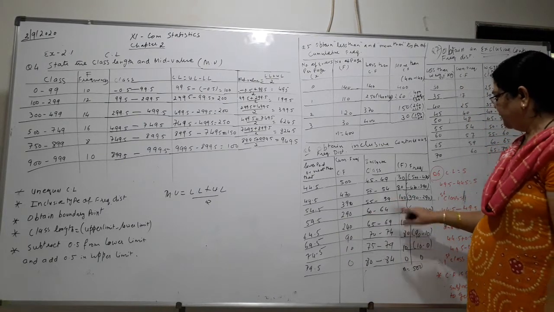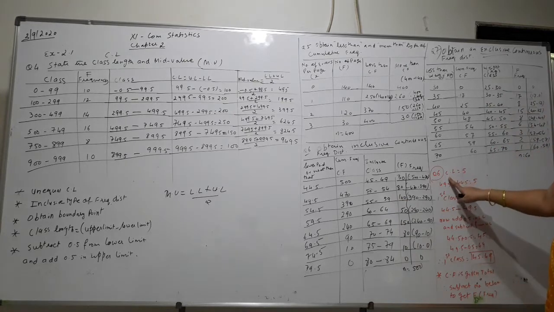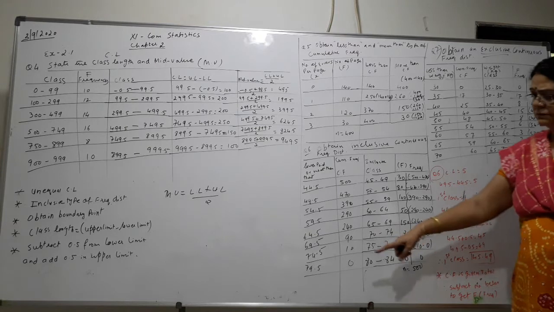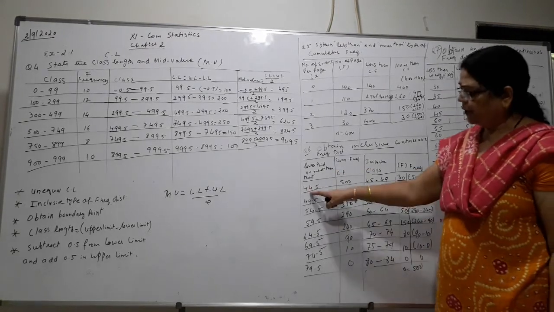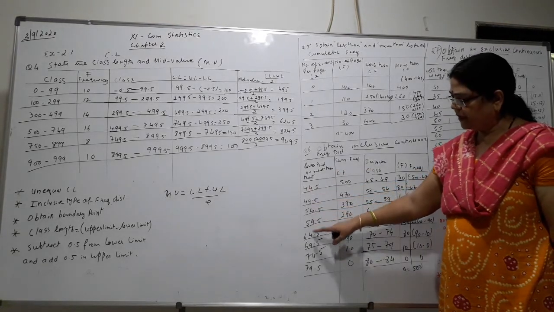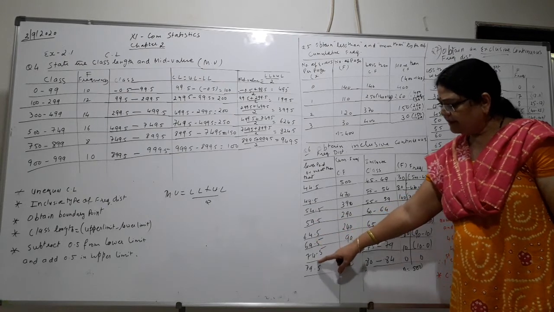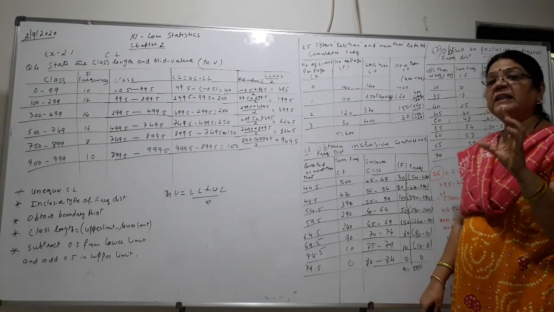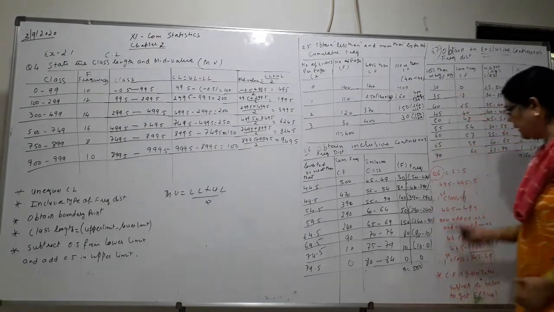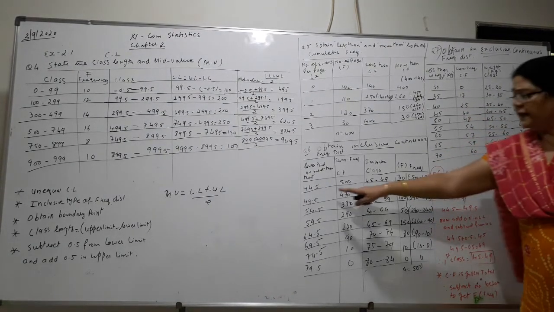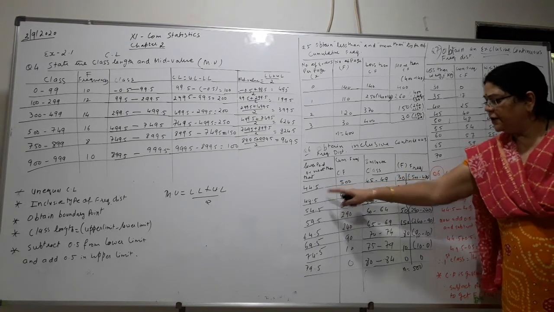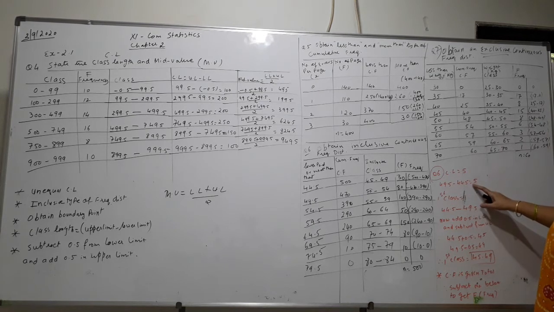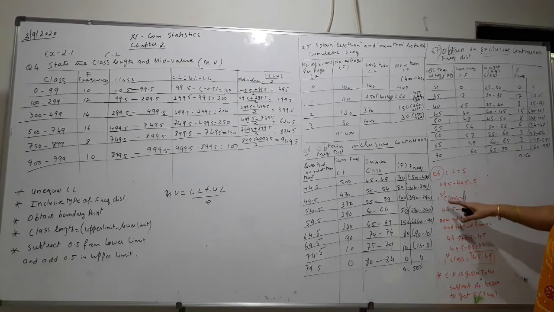Now here children, if you see, I have written some notes here that the class length is 5. If you check all, it is 44, 49, 54, 59, 64, 69, 74, 79. If you check, the class length is equal. So how much is the class length? I have done here: upper minus lower. So it is 49.5 minus 44.5 equal to 5. So the class length is 5.